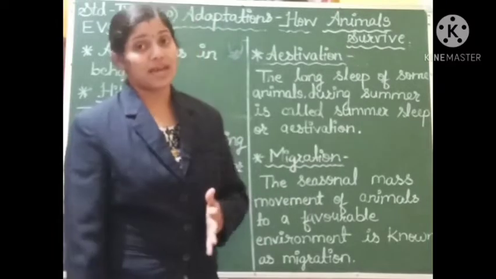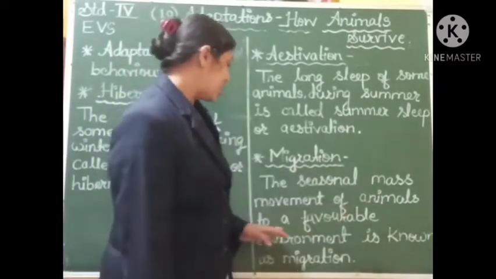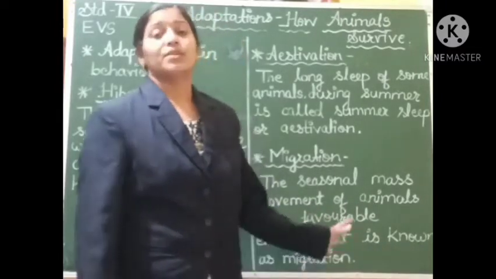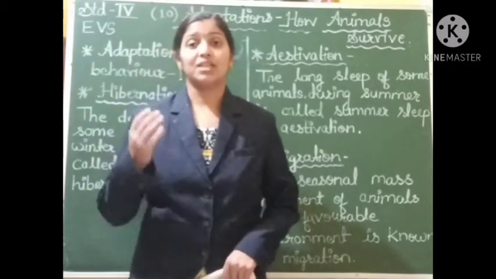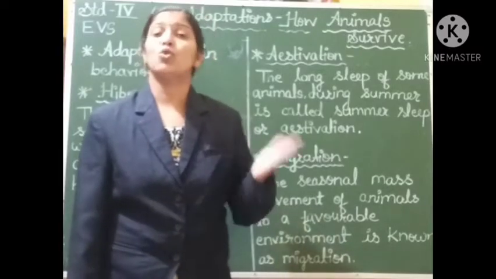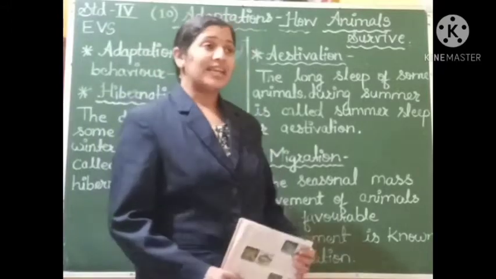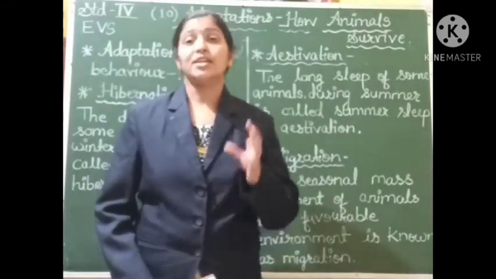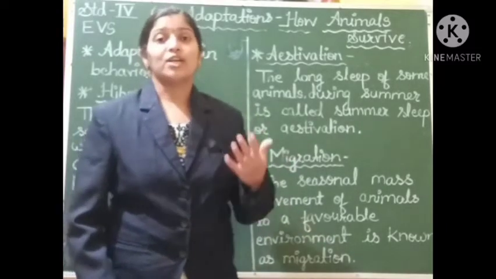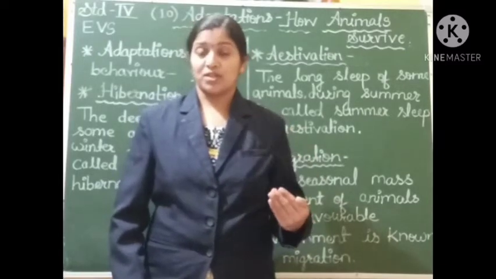The definition for migration is: the seasonal mass movement of animals to a favorable environment is known as migration. Migration mostly takes place in birds. The birds which live in extreme cold climates, for example the Siberian cranes, find that during the winter the atmosphere becomes even cooler, and they are not able to adapt to that cooler atmosphere in the winter season.